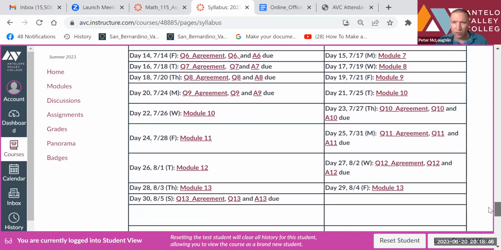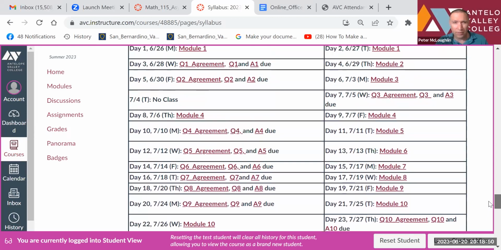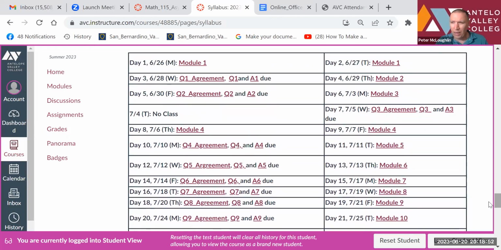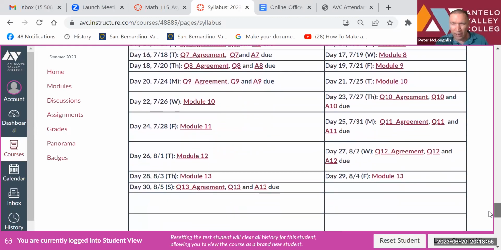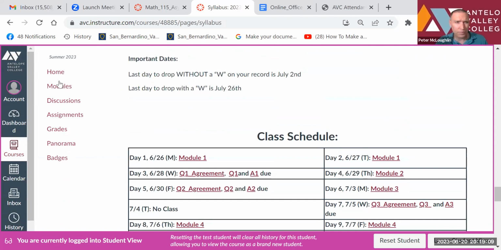Again, it's active Monday through Friday, except the very last day, I think I had to go to a Saturday. So your very last quiz and assignment on day 30 is actually due on Saturday. Other than that, it's all Monday through Friday. We'll go back to the home page here.